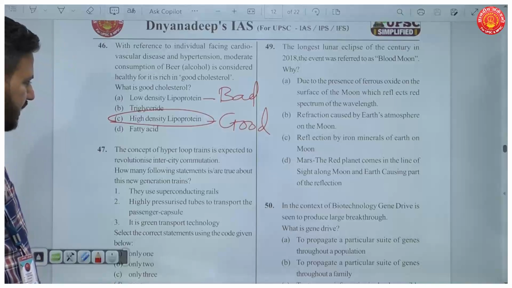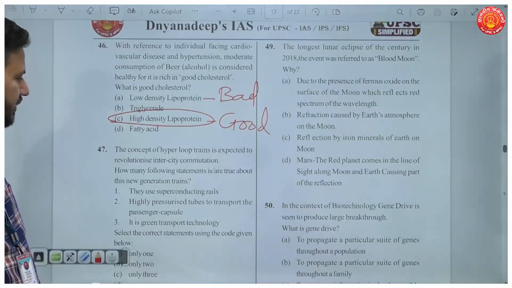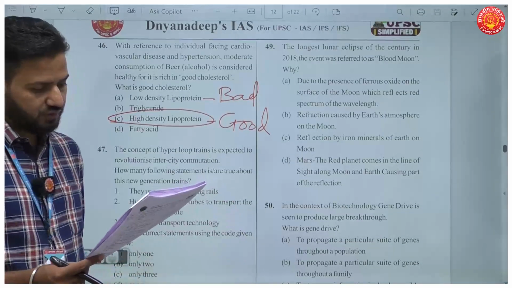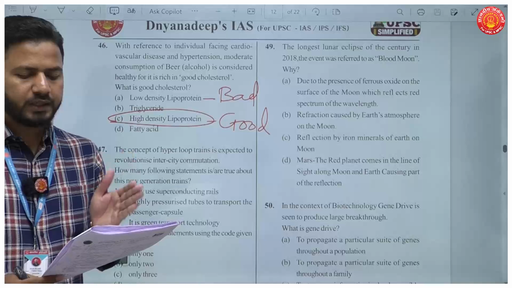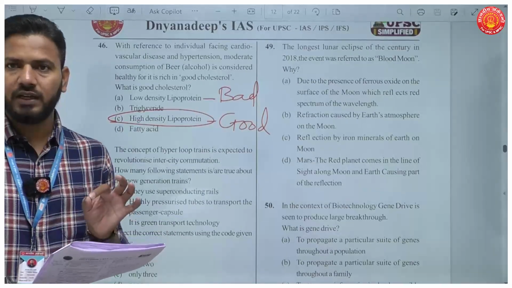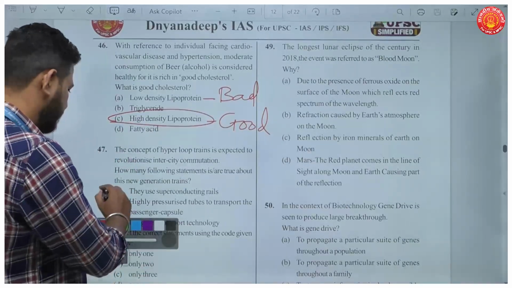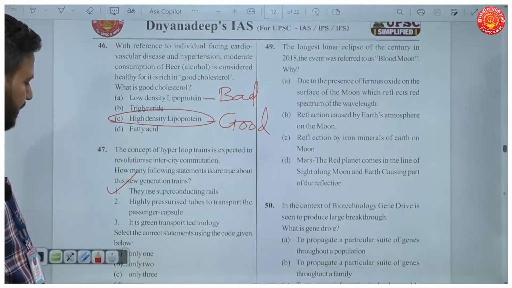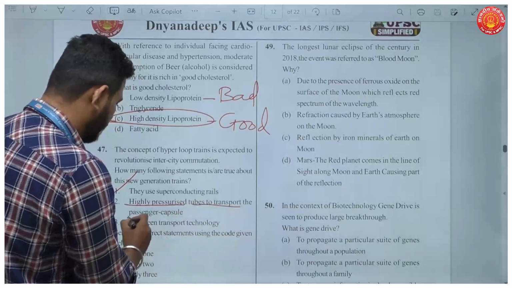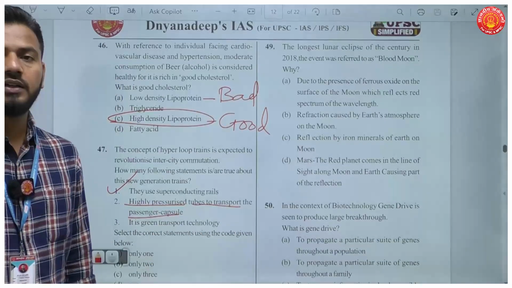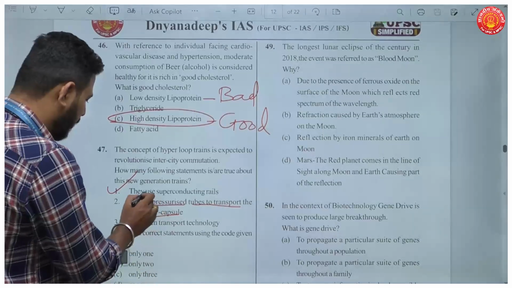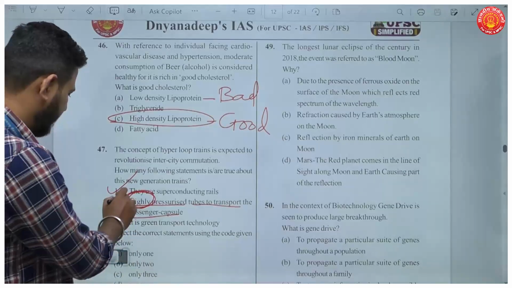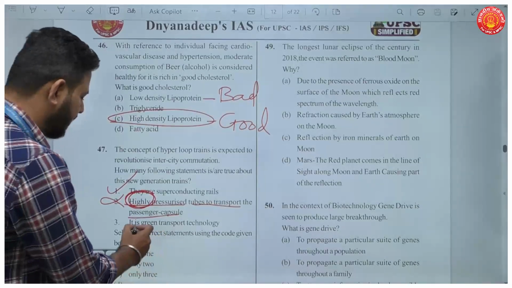Now the next question, the concept of hyperloop trains is expected to revolutionize intercity commutation. How many following statements are true about this generation of trains? Now the first statement says they use superconducting rails. Now they are magnetically levitated or maglev trains. So the first statement here is correct. Then second statement says highly pressurized tubes are used to transfer the passenger capsule. Now this is technically wrong because low pressure tubes are actually used. So this statement here is incorrect.